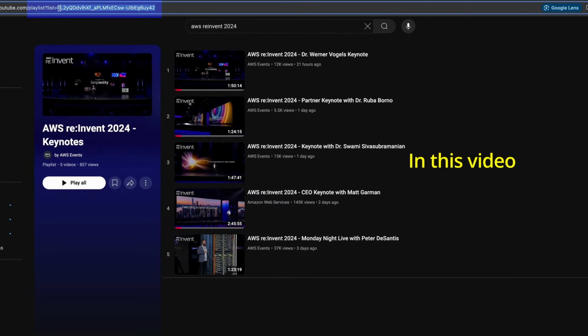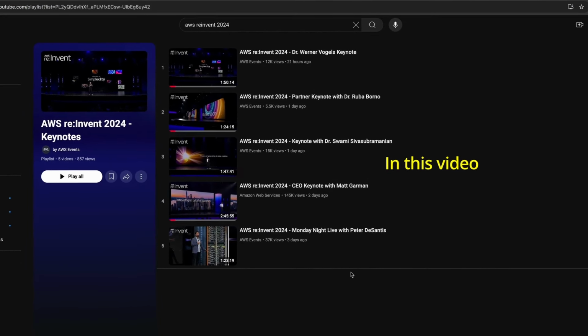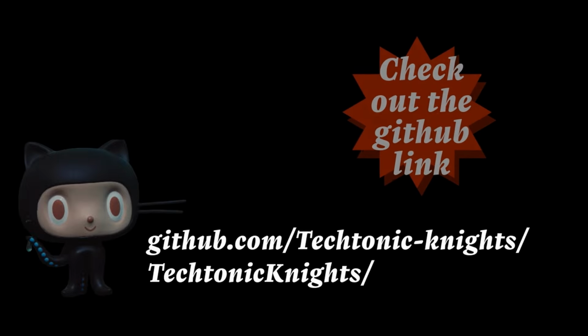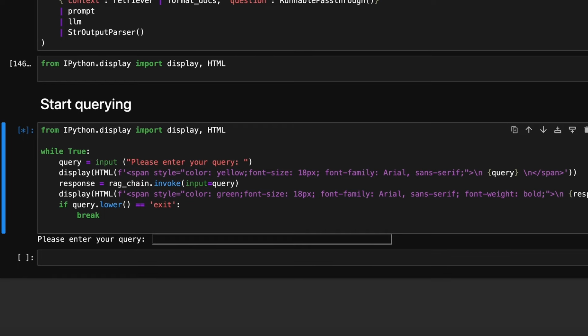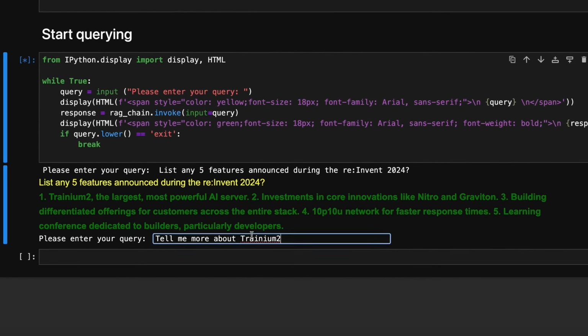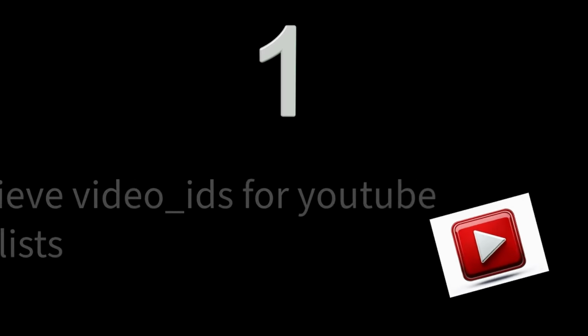In this video, we'll be building our own RAG with AWS reInvent video transcripts and inquire latest updates. Check out my GitHub repo for an end-to-end RAG implementation in Jupyter Notebook. We will use OpenAI models and FAISS library to query the reInvent video content and receive accurate and latest information. We can achieve this in 5 steps.